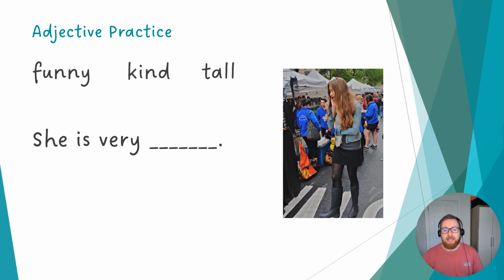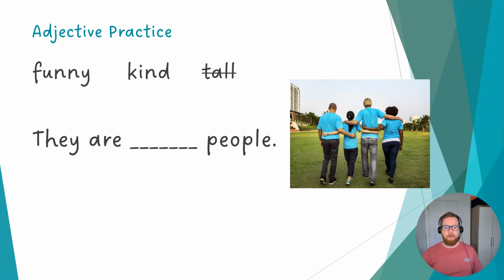I'd like to do a little bit of a gap fill here. So with adjectives, find the correct adjective to go in the gap. She is very funny, kind, or tall. She is very tall. She's very tall. Are they funny?